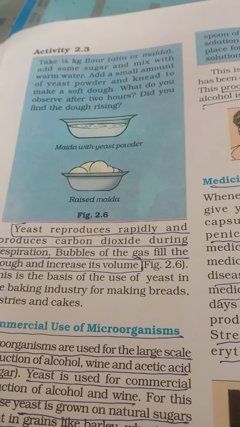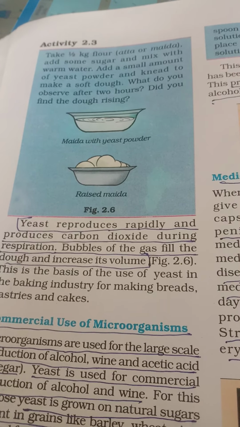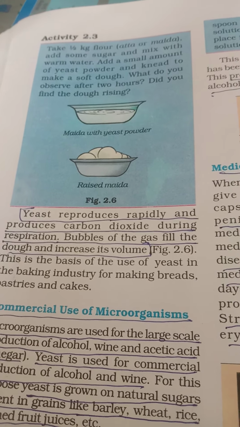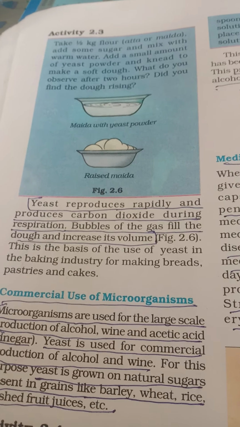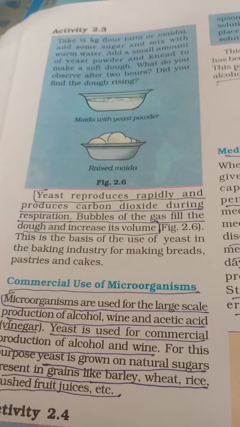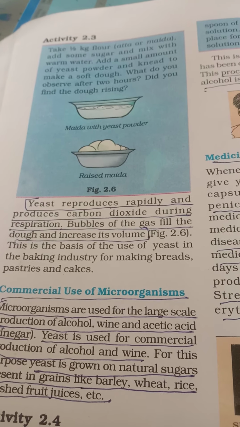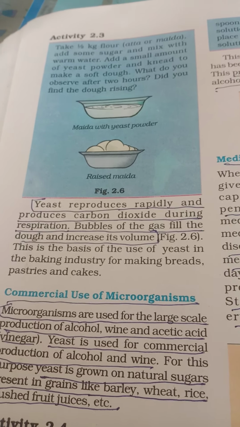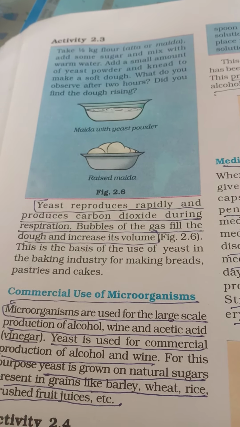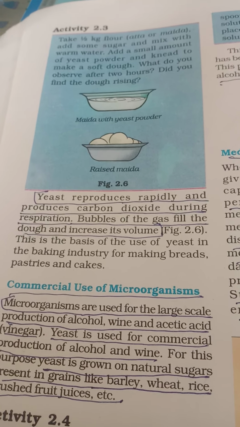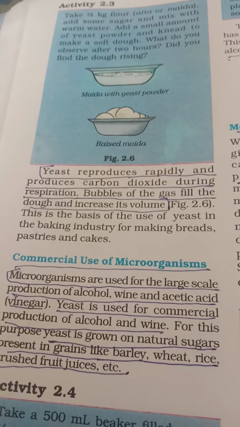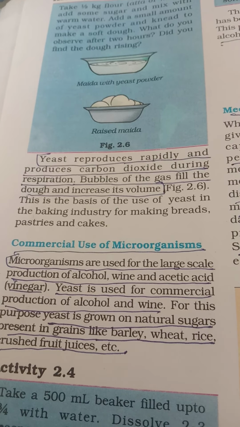There is the yeast. Yeast reproduces rapidly and produces carbon dioxide. That carbon dioxide produces bubbles and that helps to increase the dough. You eat chhole puriyan, puriyan bhature, idli, in that you can see how they increase in volume due to the carbon dioxide gas. Commercial use of microorganisms.